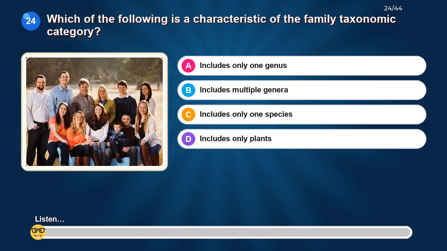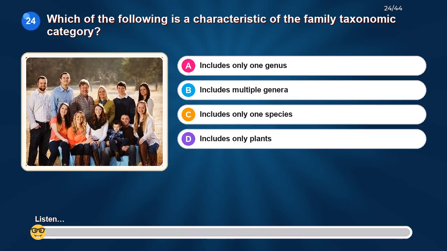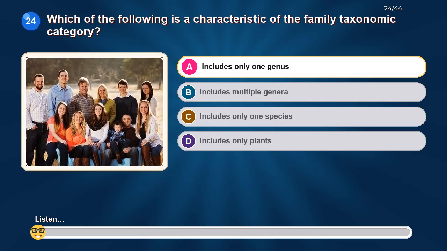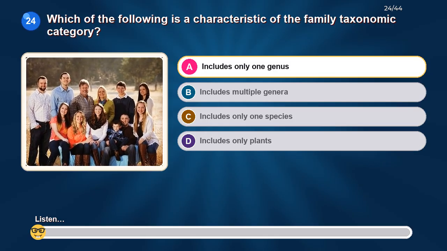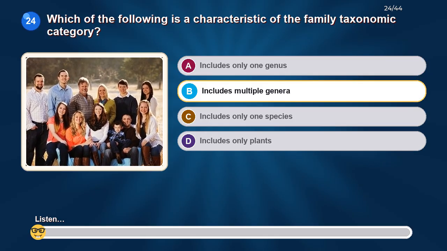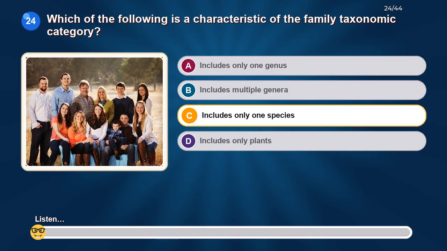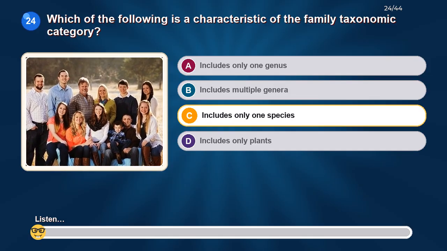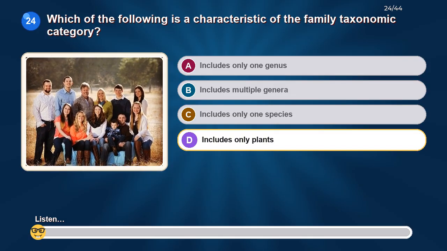Which of the following is a characteristic of the family taxonomic category? Option A includes only one genus. Option B includes multiple genera. Option C includes only one species. Option D includes only plants.